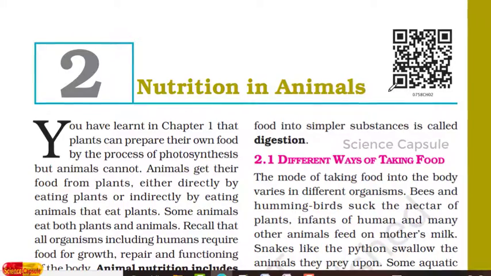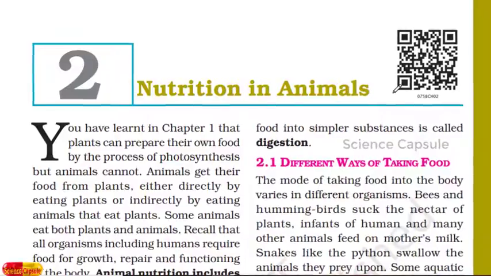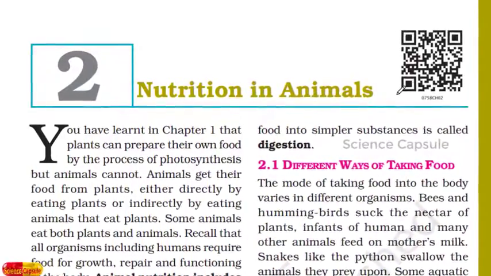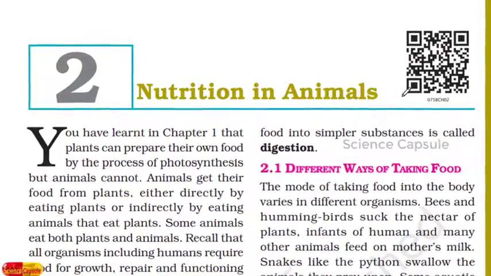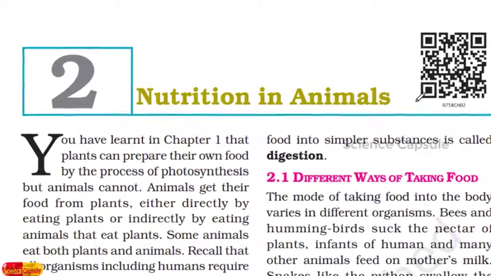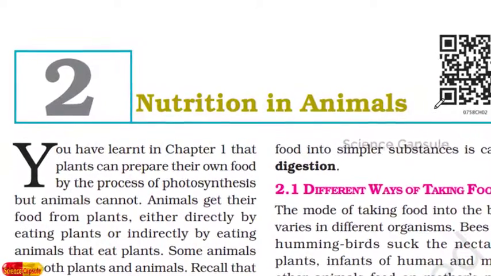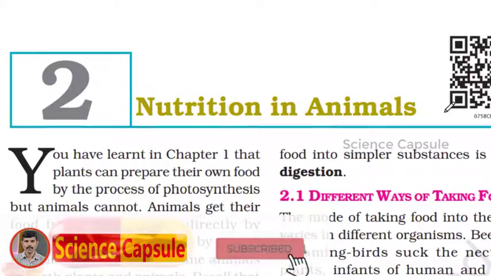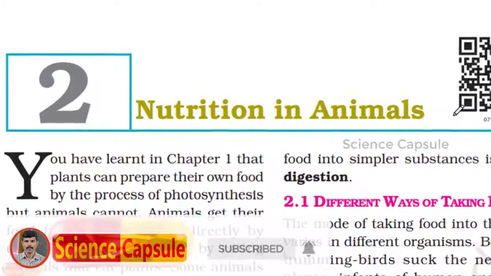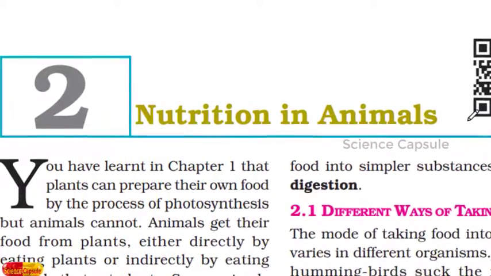Welcome back children. In today's video we are going to start a new lesson, that is chapter number 2 of your class 7 science, that is nutrition in animals. In the previous video we have seen nutrition in plants, in which we have seen different modes of nutrition, the photosynthesis process, that is the food making process in all the green plants. About that we have discussed so many concepts.